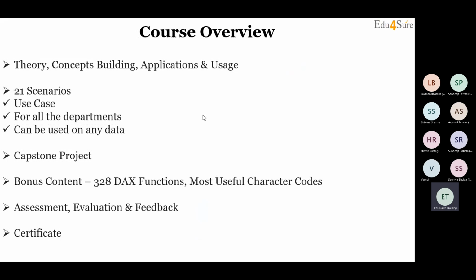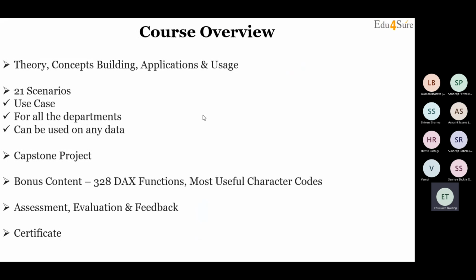At the end of this, there would be a capstone project. It means you need to take some data set, either from your own company where you are working, or if you are a student, then I will guide you on some sources from where you can pick up dummy data. Then you would be doing all the analysis on the data set which has been taught in the class. You would be submitting your project to me within 15 or 20 days of this batch being over. I would be reviewing it, giving you the feedback, and then you will get the certificate.